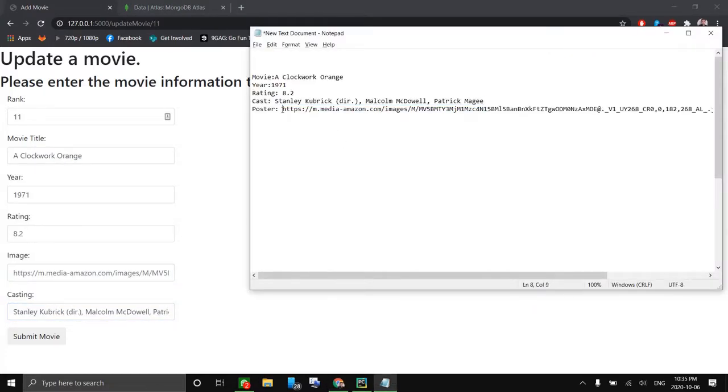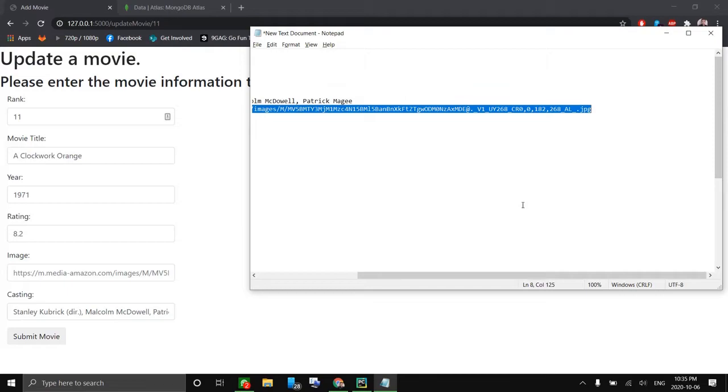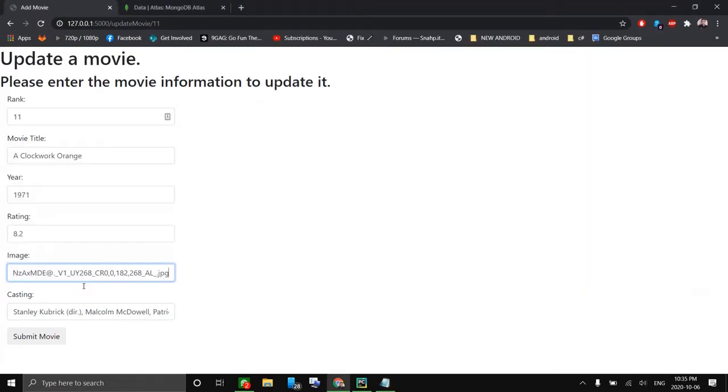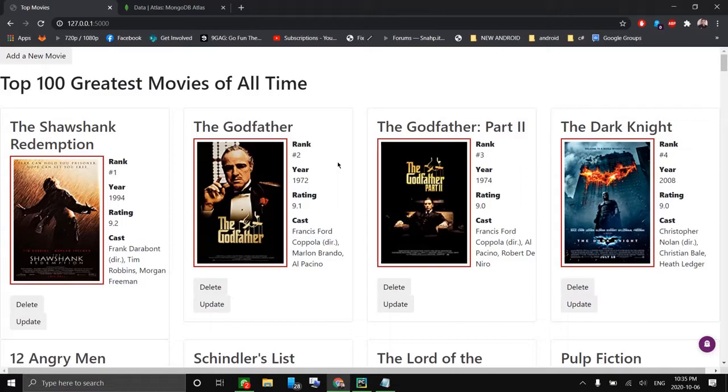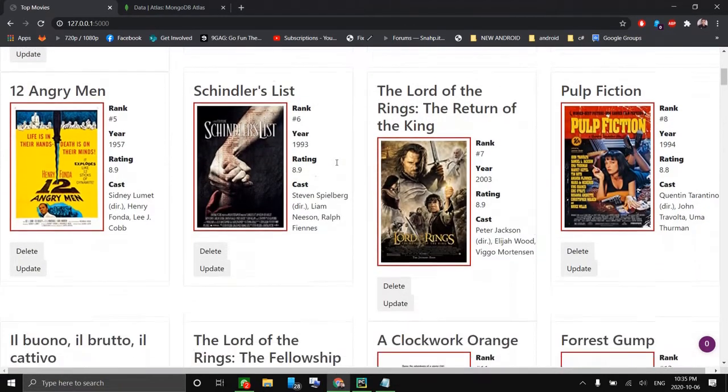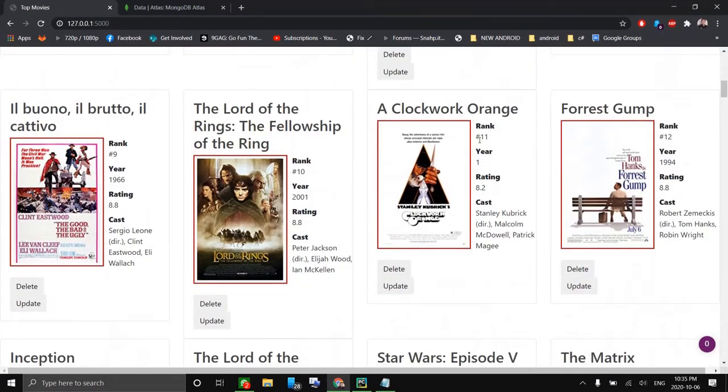This is a feature that we added to help the user see the previous movie. As we click, it will redirect the user, and for rank number 11, as you can see, the movie has been changed from Fight Club to A Clockwork Orange.